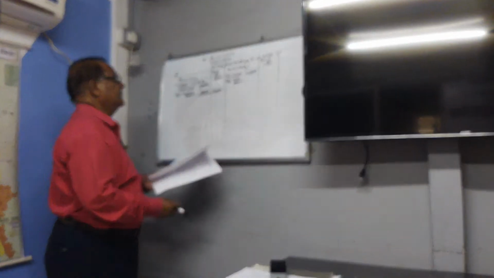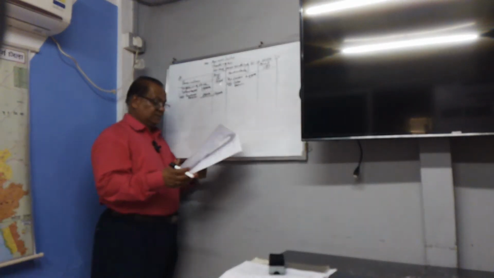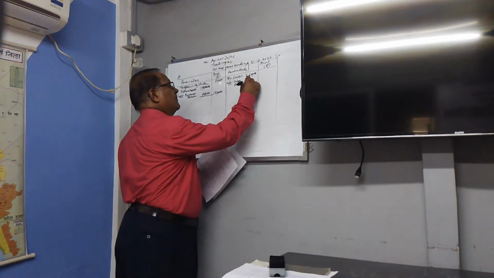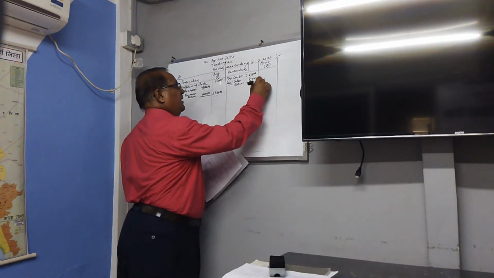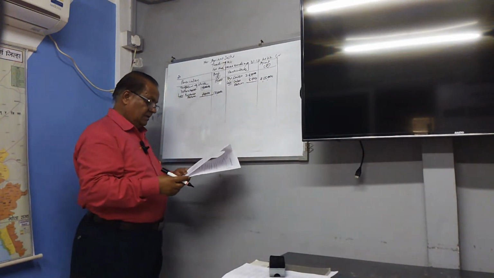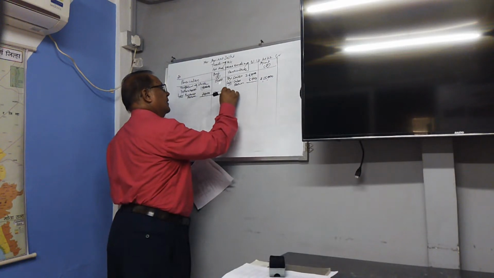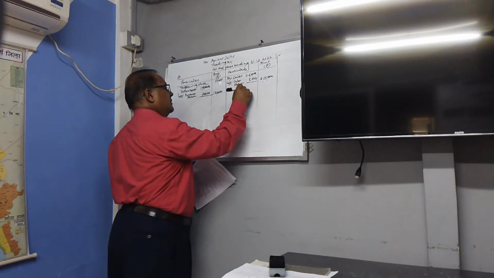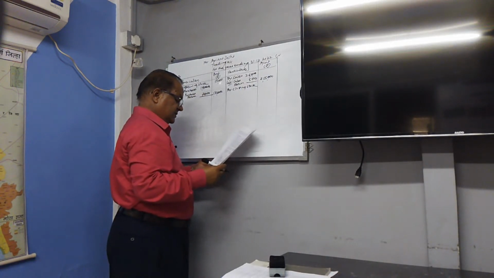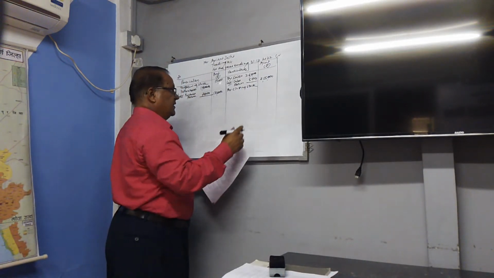Now just see. By sales 2,60,000. Sales return is 5,000. It comes to 2,55,000. Closing stock. By closing stock, the amount of closing stock is given to you, 20,000.